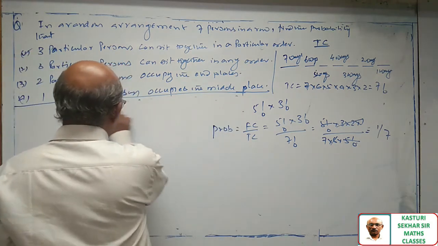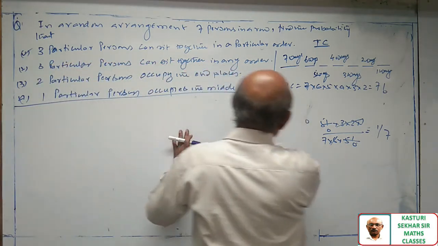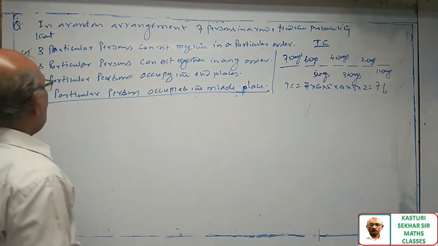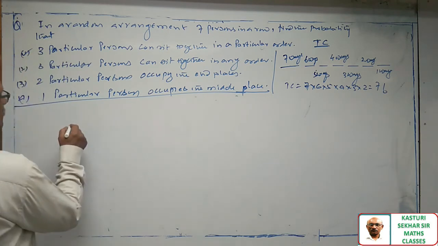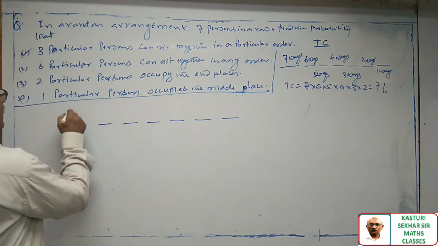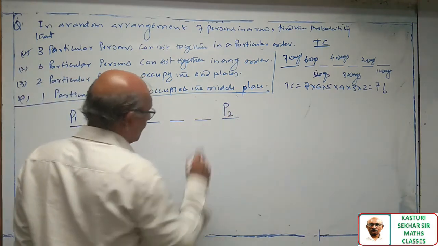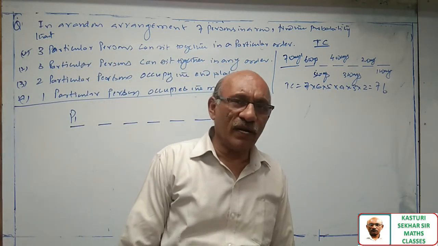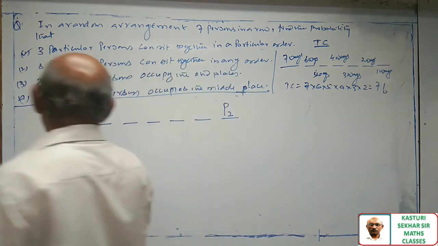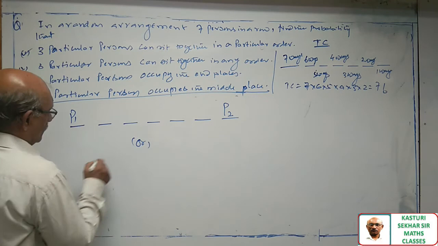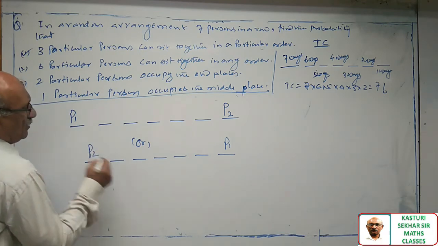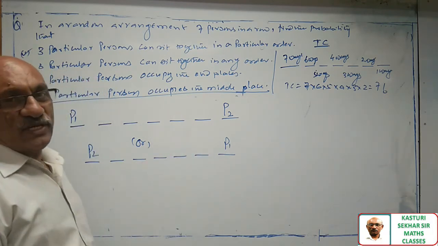Now, look at the third question, sir. Two particular persons occupy the end places. Let us take P1 and P2 as the 2 particular persons who want to occupy the end places. So they can occupy the end places this way: this is P1 and this is P2. This way also they can sit.